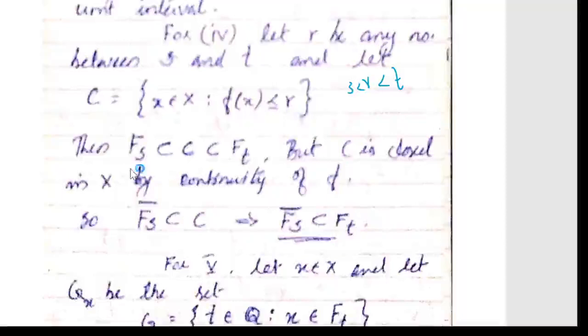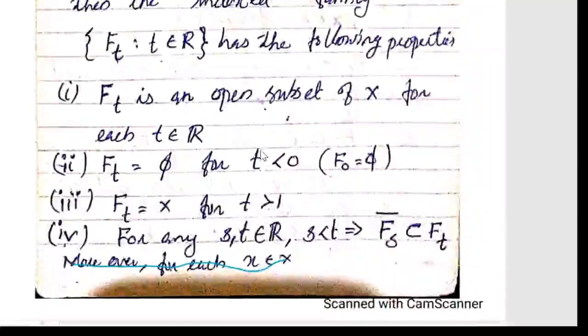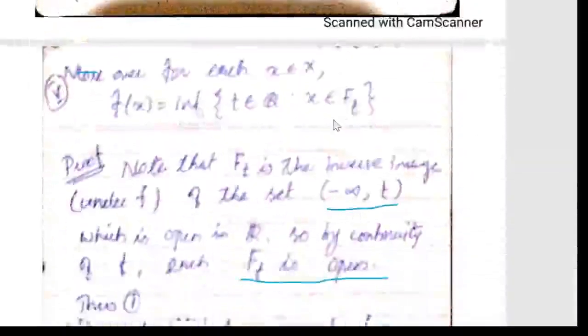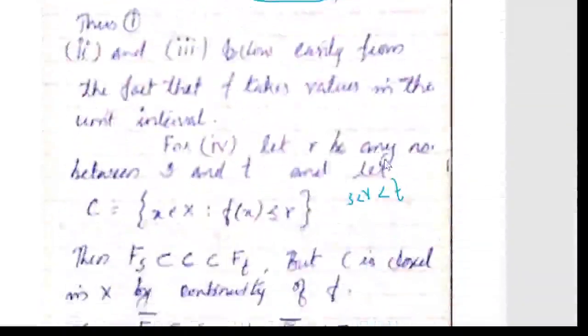Then F_s is contained in C, because F_s means, go for the definition, x belongs to X such that f(x) is less than s. Since s is less than r, this set F_s should be contained inside C, and similarly this set is contained in F_t.